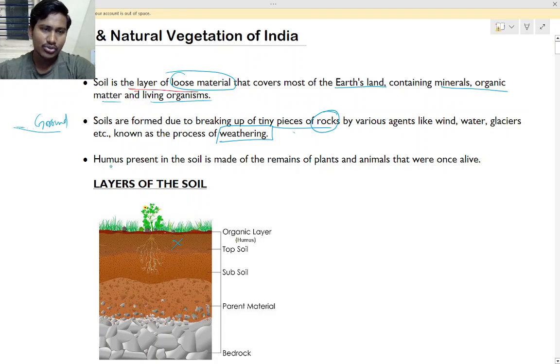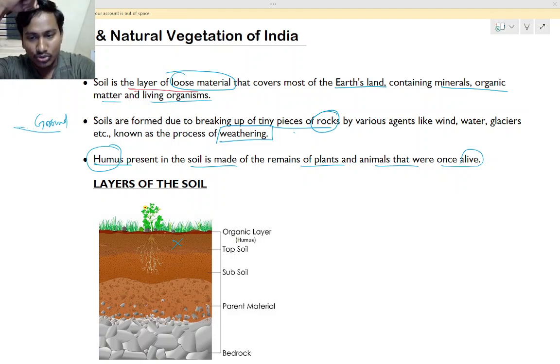Okay, so humus present in the soil is made of the remains of the plants and animals that once lived. Humus means what? So that is all the plant and animal material, right? So leaves and all, everything will fall down, right?